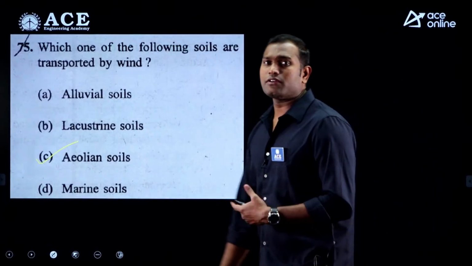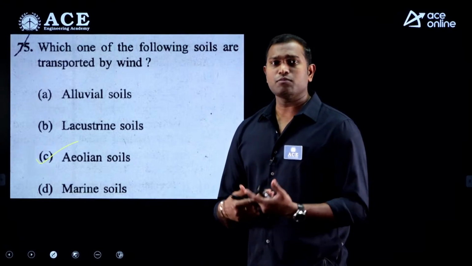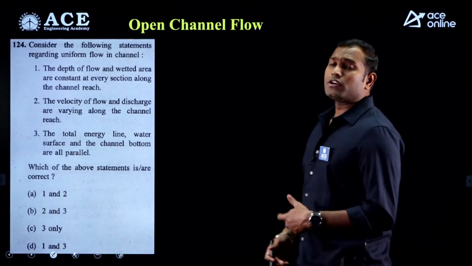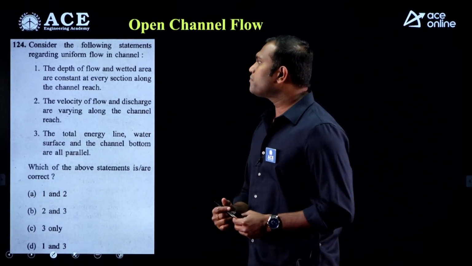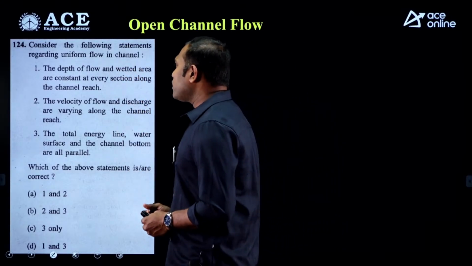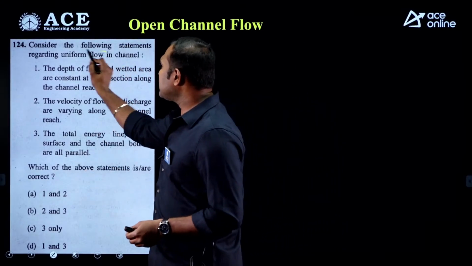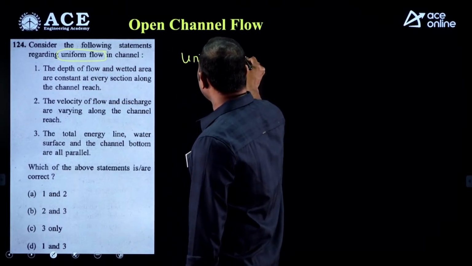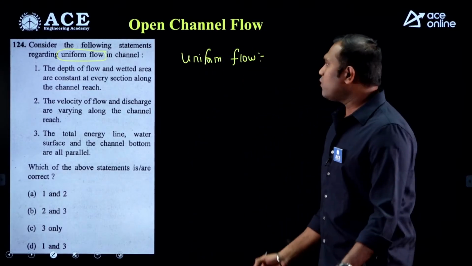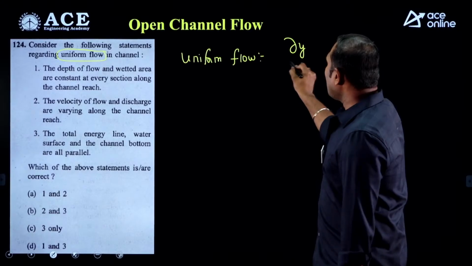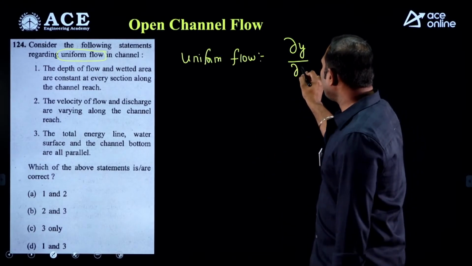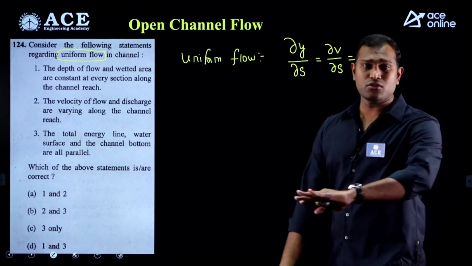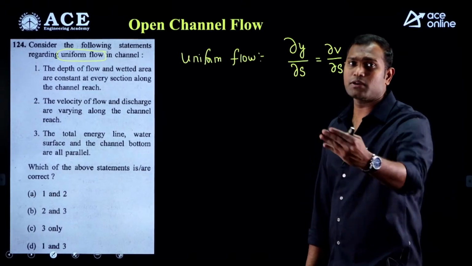So these are the questions related to geotechnical engineering. Now let's move on to open channel flow. From open channel flow we got 2 questions. Consider the following statements regarding uniform flow in a channel. First of all, what is uniform flow? Uniform flow means a flow with constant velocity or constant depth. So dou y by dou s and dou v by dou s are equal to 0. There is no change in depth and no change in velocity with respect to length.